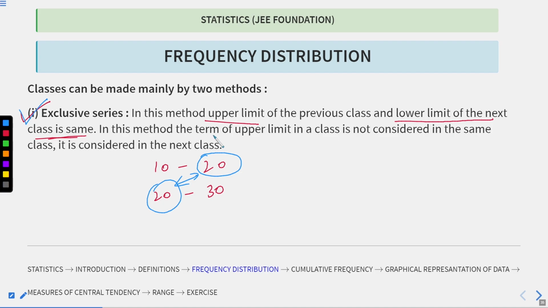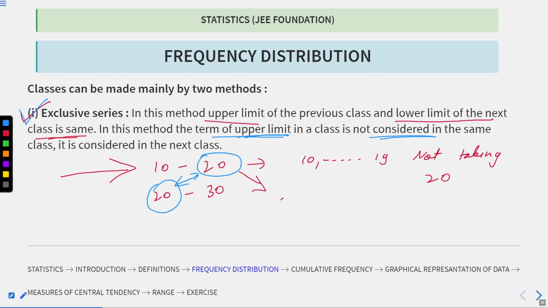In this method, the upper limit of a class is not considered. So if you see this class, I am taking values from 10 to 19 only, not taking 20. So this value is not included, as written over here. The upper limit of the class is not considered in the same class, so we do not consider this 20 in this class. I hope this is clear.